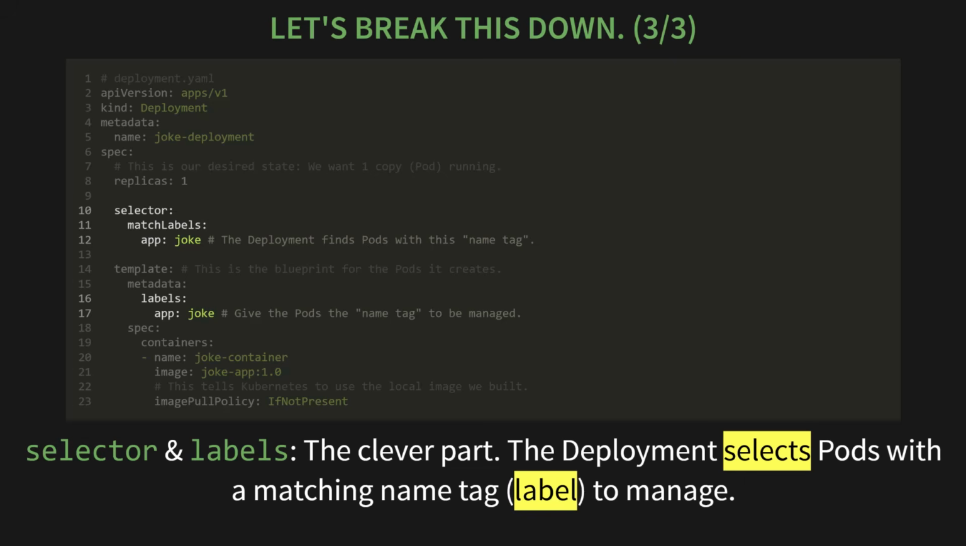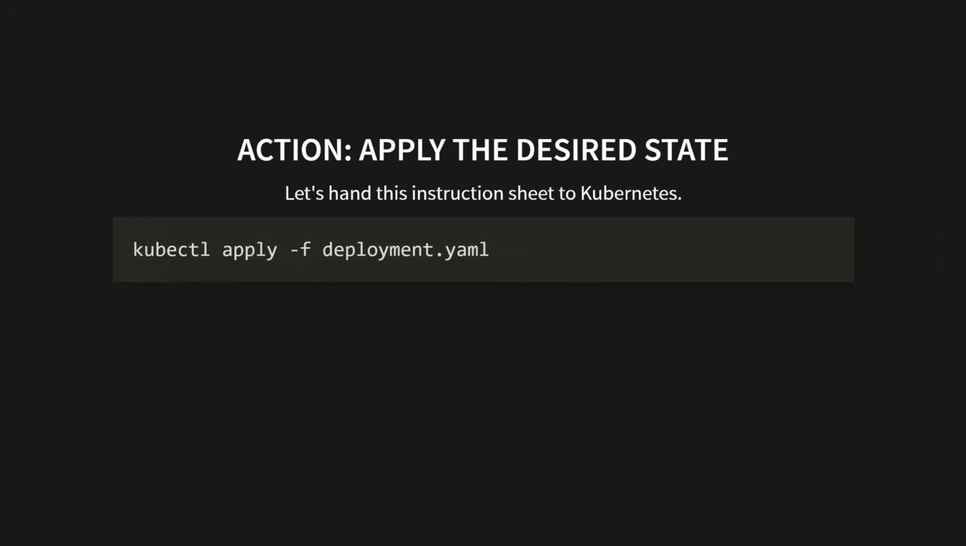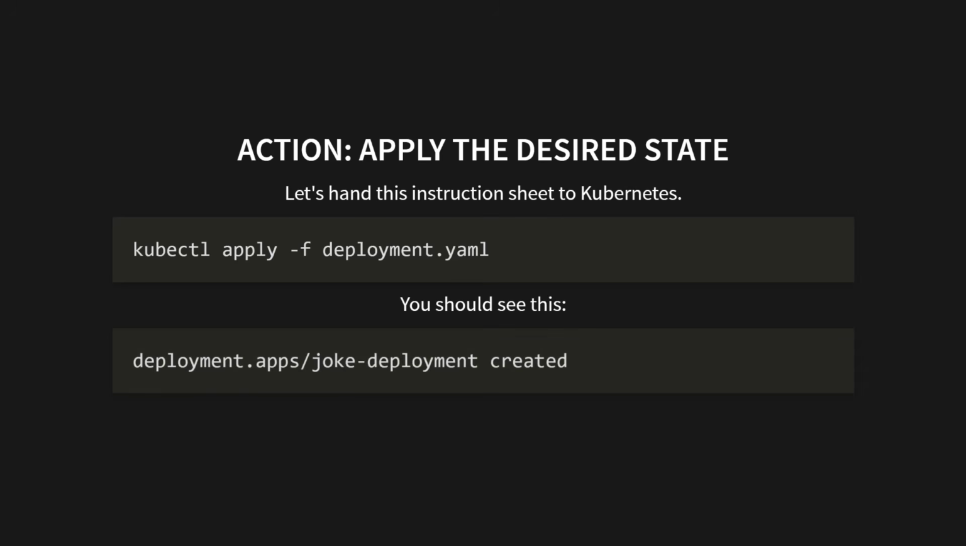All right, action time. Let's hand this instruction sheet to Kubernetes. In your terminal, type kubectl apply -f deployment.yaml. You should see this: deployment.apps/joke-deployment created. That means Kubernetes read our file and is now working to make it a reality.